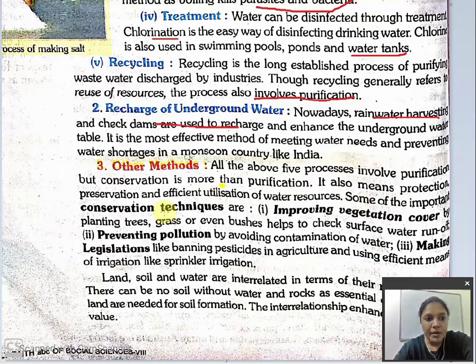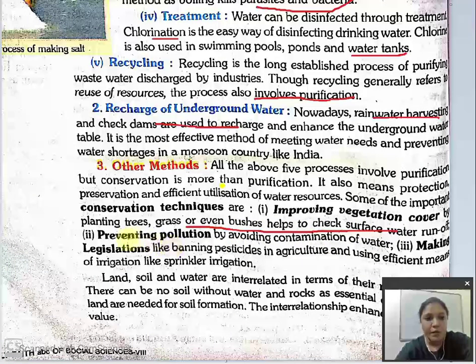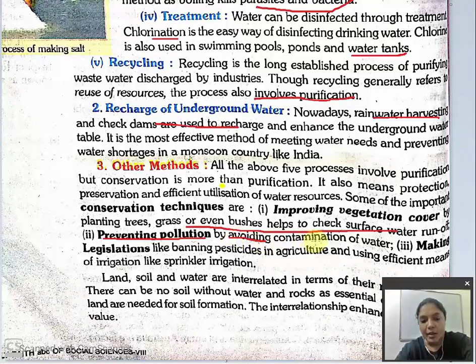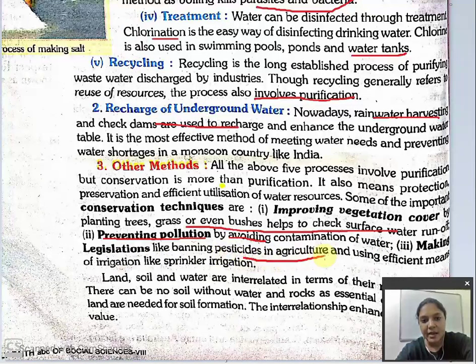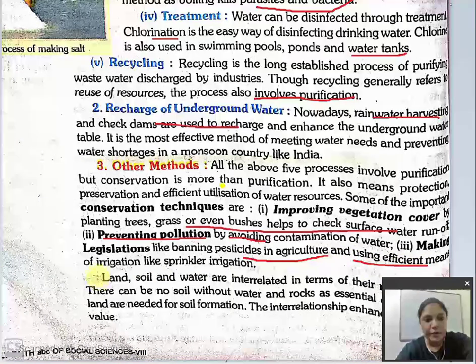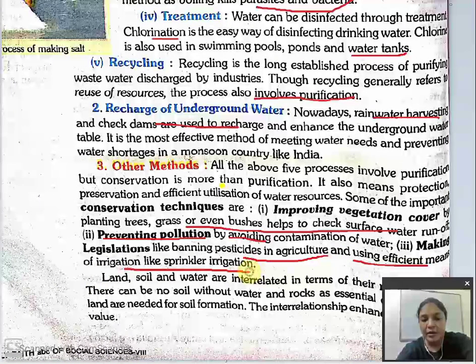What are the important conservation techniques through which we can preserve water? Improving vegetation cover by planting trees, grass and even bushes helps to check water surface runoff. Preventing pollution. If we prevent pollution, then we can avoid contamination of water. Because through pollution, water gets contaminated. Making legislations like banning pesticides in agriculture, using effective means of irrigation like sprinklers.